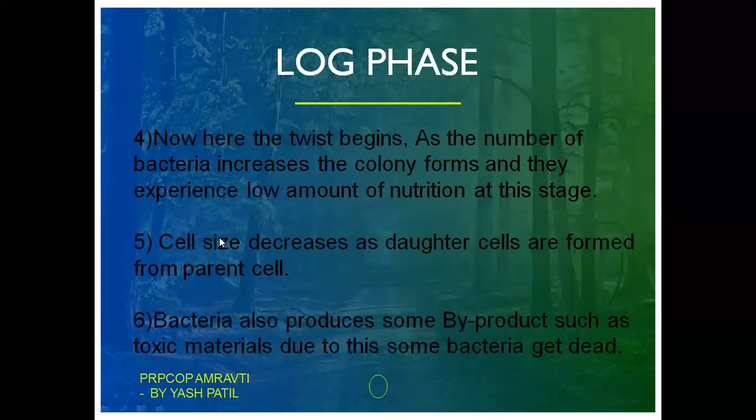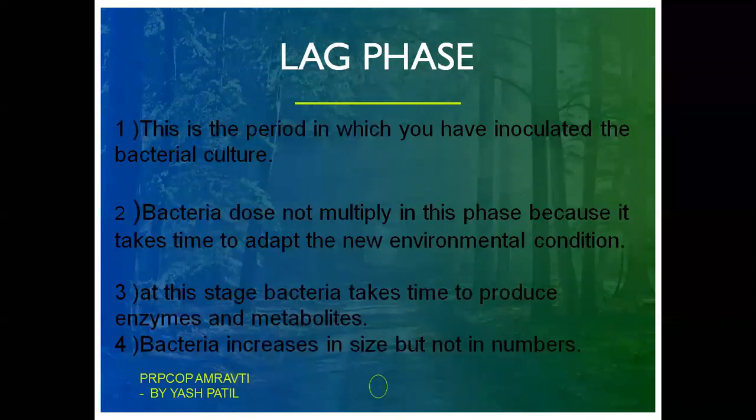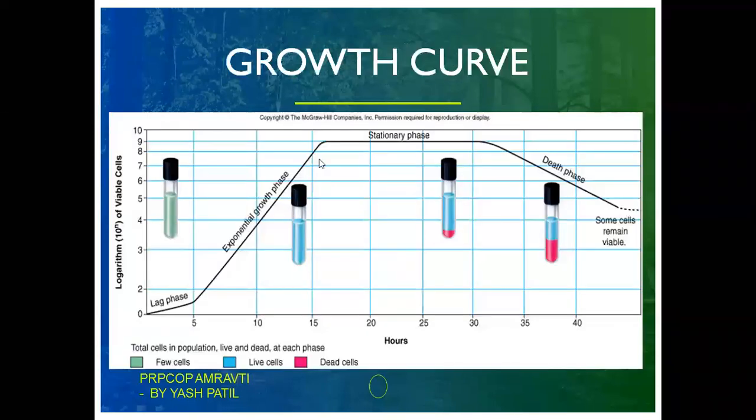We will move to a graph. So this is the exponential growth we can see here. This is also called log phase. From point 5 to point 15, there is exponential growth. If we draw a line here, with an angle theta, we will get a very large angle in this case. As we can see here, the number of live cells is very high.